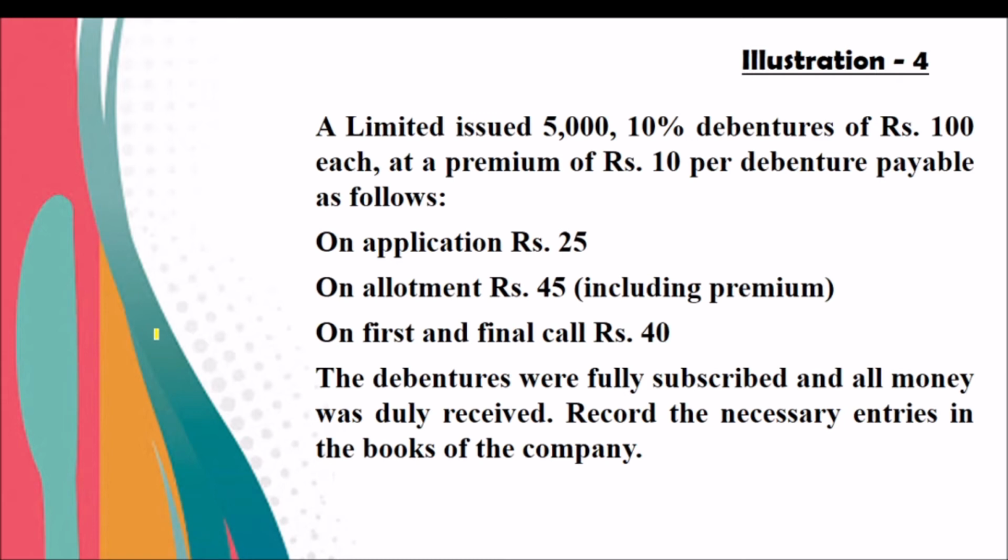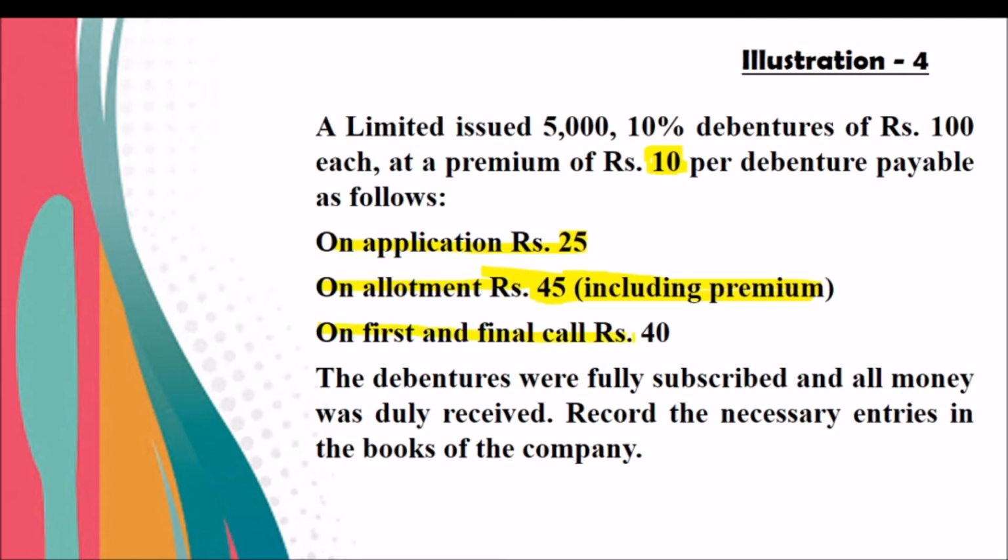Please look at this problem also. A Limited issued 5,000 10% debentures of rupees 100 each at a premium of rupees 10. On application it is collected rupees 25. On allotment it is collected rupees 45, including premium.